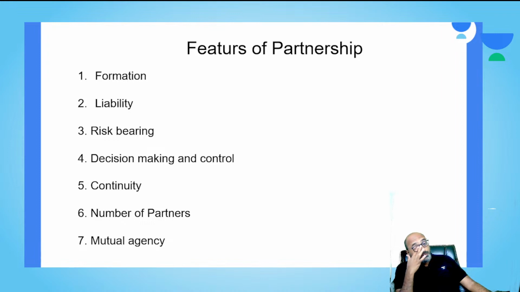So the risk has to be borne by both the partners. Getting it? When you are running the business as a team, the reward comes in terms of profit, and that profit is shared as per the ratio they have agreed, whether it is a 50-50 ratio or maybe a 60-40 ratio, whatever the partners have agreed.